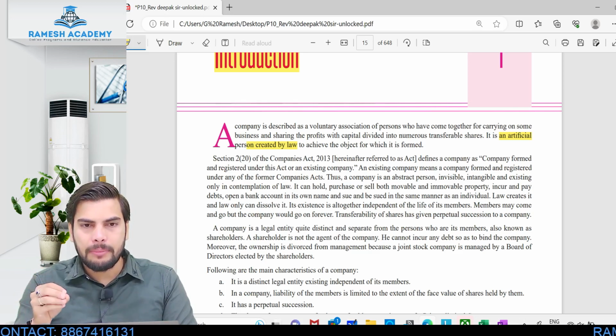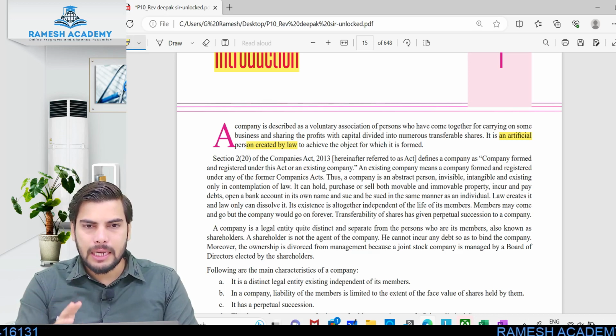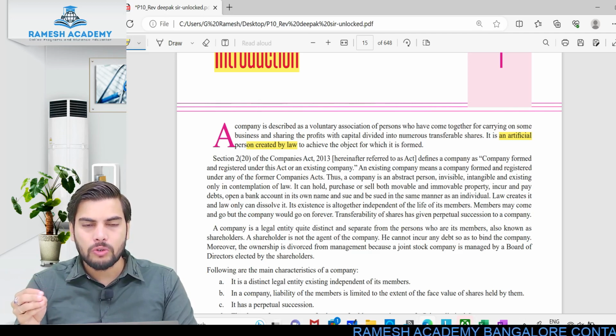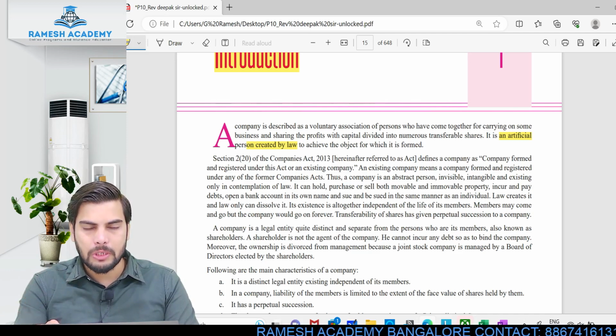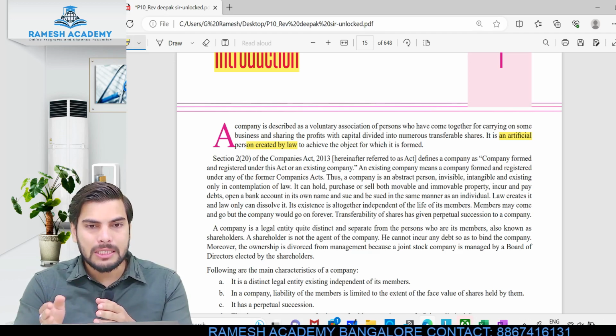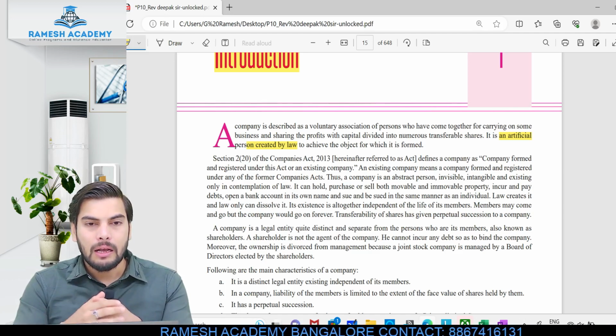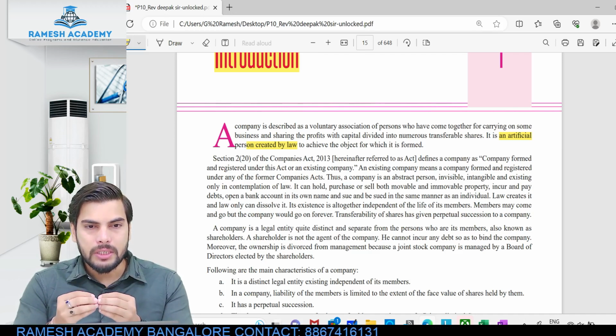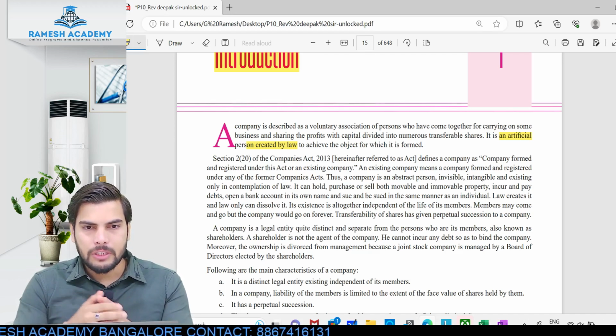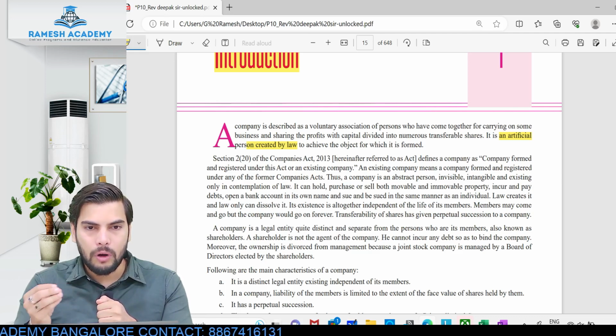A company can come into existence only if it is registered or incorporated. Once it is registered, it is treated as an artificial person. If you want to put a case on the company, you can treat it as a separate person and put a case on the company. Or if the company wants to put a case on somebody, that is still possible, because in the eyes of law it is treated as a separate person. If the company wants to purchase any asset in its own name, it is possible. A company can always purchase an asset in its own name. Hope you guys understood this. How is it possible? Because once it is registered, it is treated as an artificial person in the eyes of law. It will have its own identity.